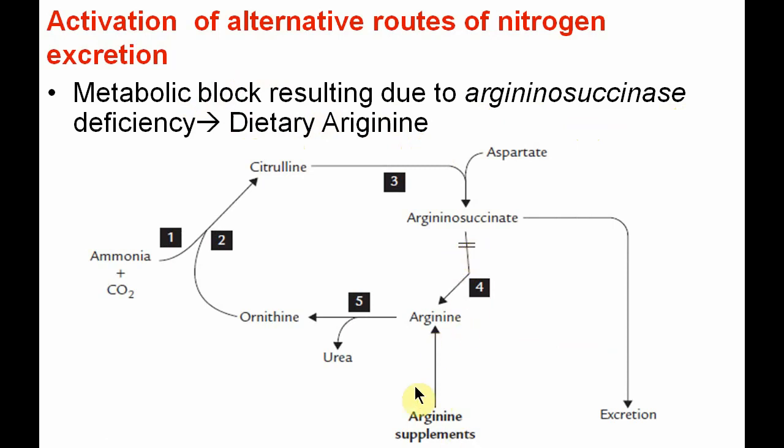So if we provide arginine supplements, arginine is converted through steps number 5, 2 and 3, where more ammonia is also combined with ornithine to form citrulline. Again it will combine with aspartate to form argininosuccinate, which is further excreted in the urine. So this is how, if we provide arginine, it will form argininosuccinate. So argininosuccinate substitutes for urea to get rid of the excess ammonia.